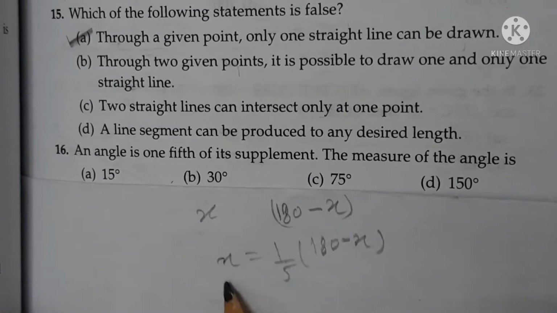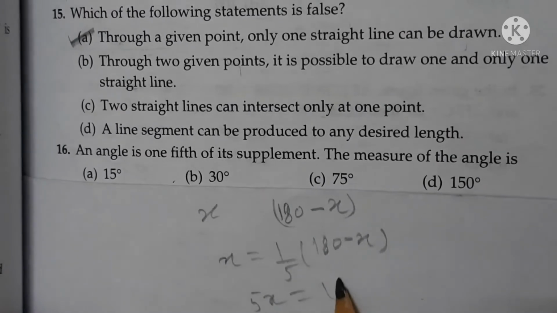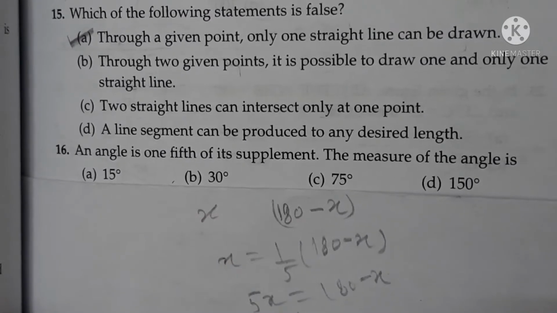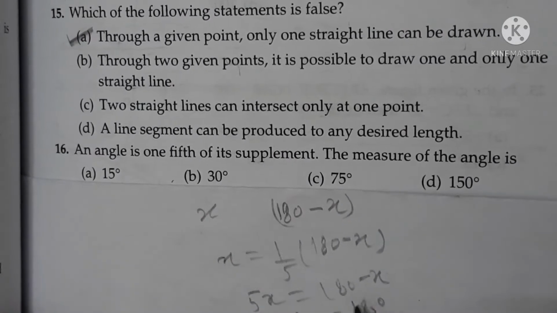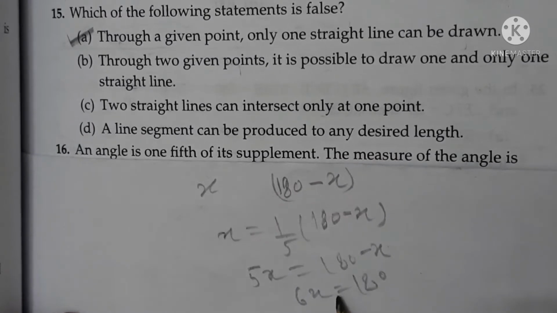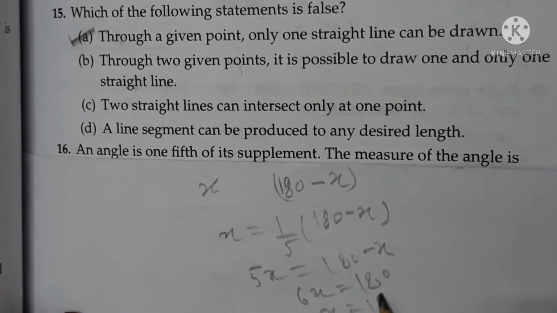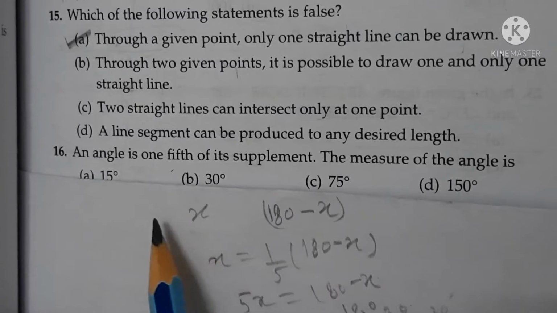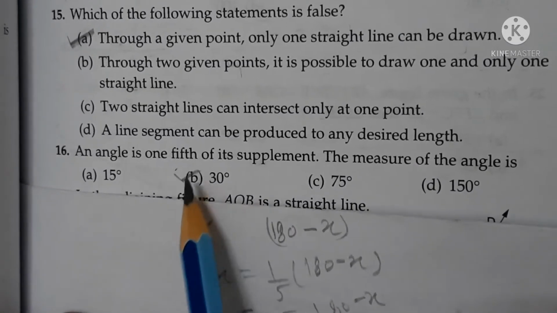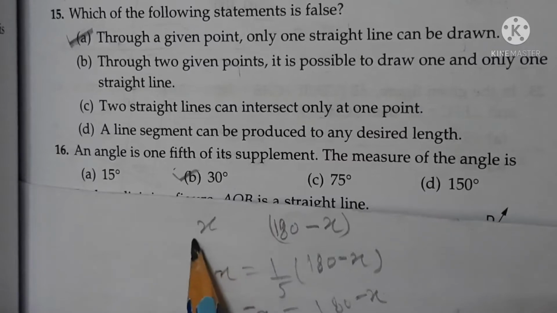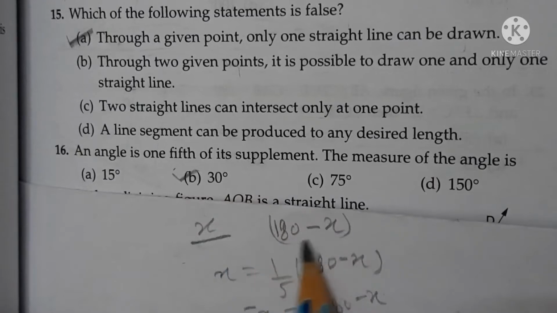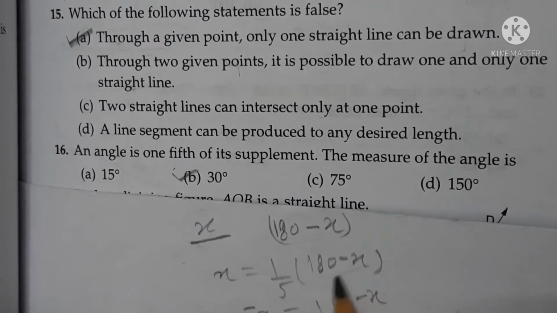This 5 will multiply by x. So 5x is equal to 180 minus x, and this x will add with 5x. So 5x and x, 6x is equal to 180, or x is equal to 180 divided by 6. 6 3s are 18, so 30 degrees. So option B is correct, because you have to find the angle x, an angle which is 1/5 of its supplement.